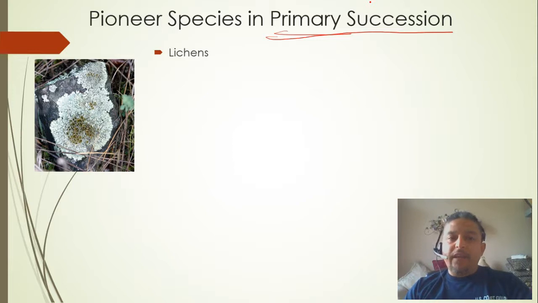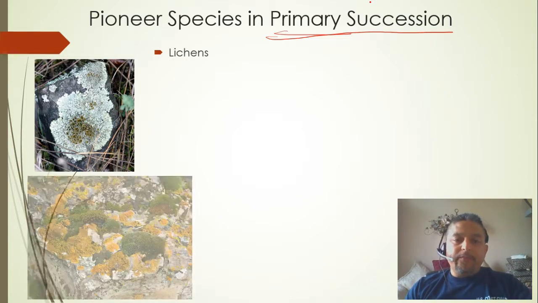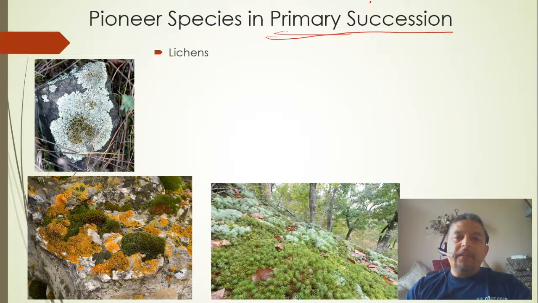As it breaks down with the rain or with the snow, it's going to settle to the bottom and become soil. Another example of a pioneer species in primary succession is these green organisms over here. They kind of look like a carpet. These are mosses, and mosses are also very helpful in breaking down the rocks and creating more soil.